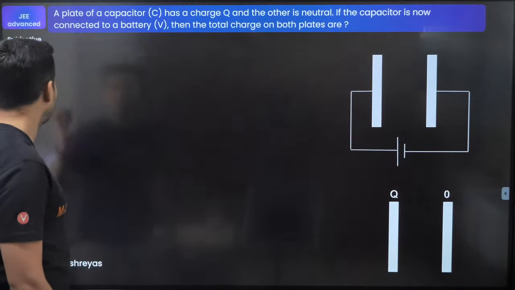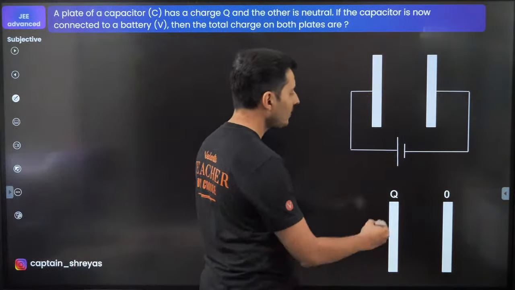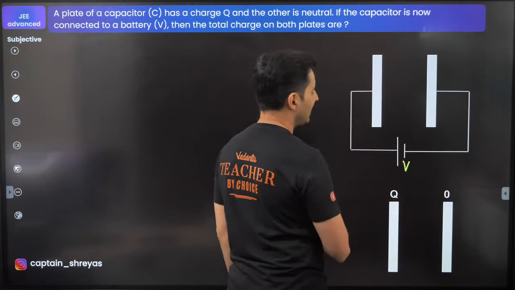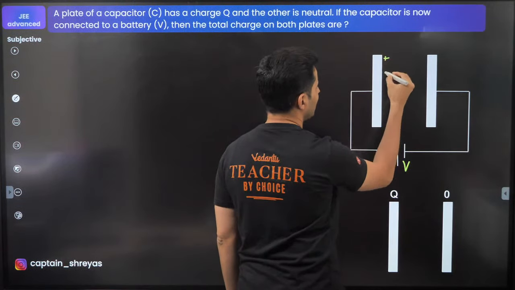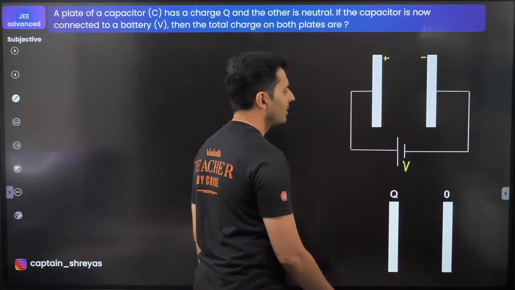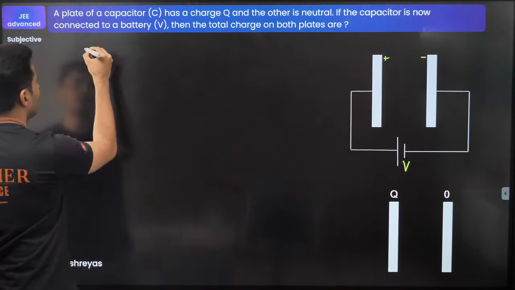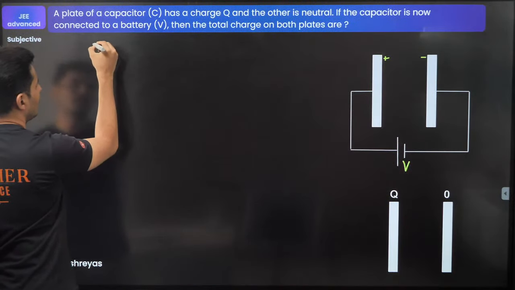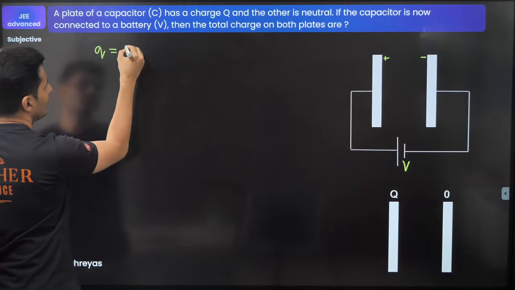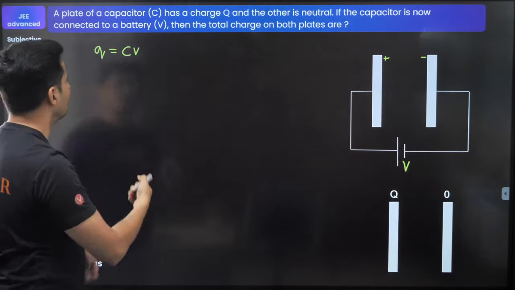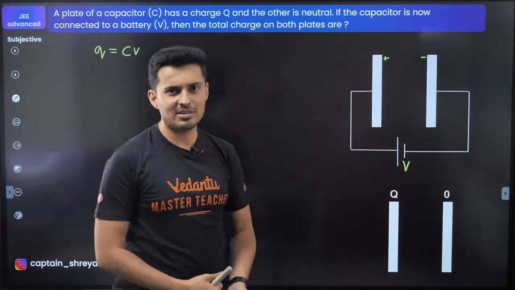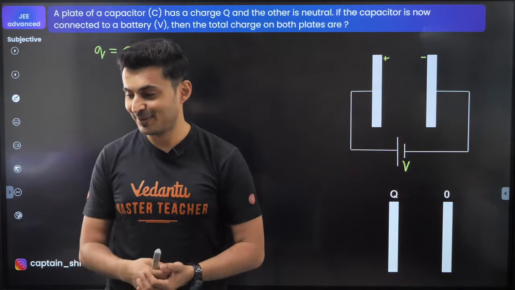Isn't it simple? You have connected a battery over here of, let's say, V volts. This capacitance is C. So there will be some charge over here, some charge over here. And we know that for a capacitor, Q is equal to CV. So I think this will be plus CV, this will be minus CV. But that's not the answer.